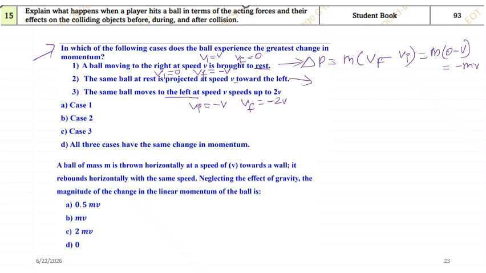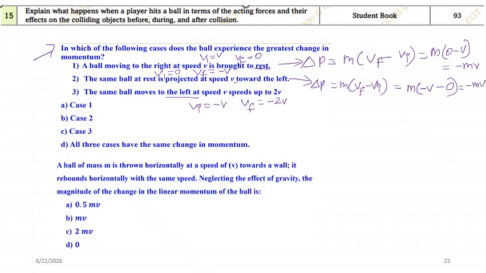Now for the second calculation, again delta p will be equal to m into v final minus v initial. The mass is same for both the previous case and this case, but here the initial velocity is 0 and the final velocity is negative. So final velocity is minus v and initial is 0. So again you will be getting minus mv.